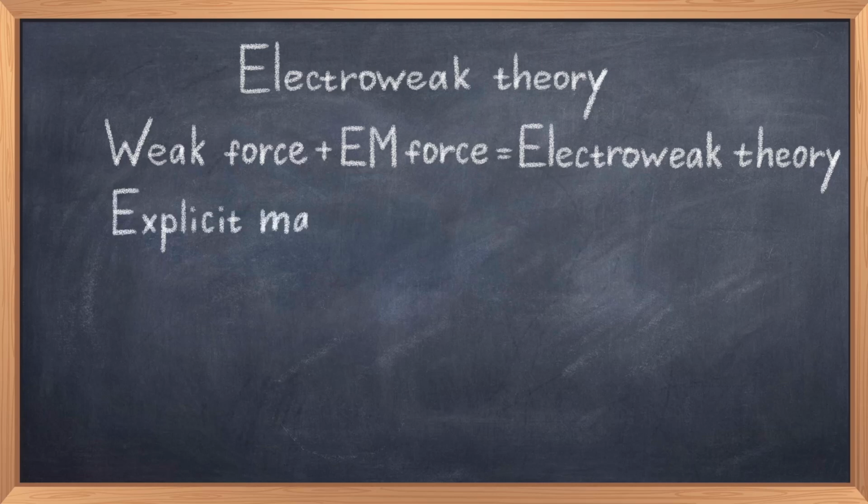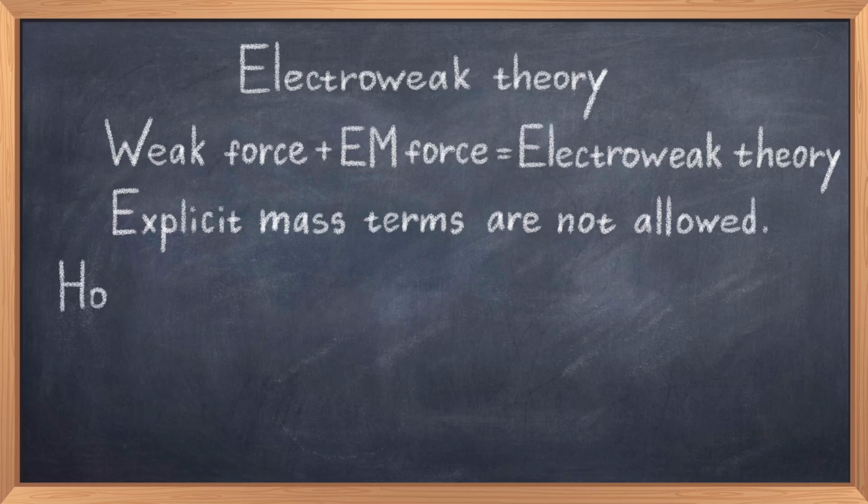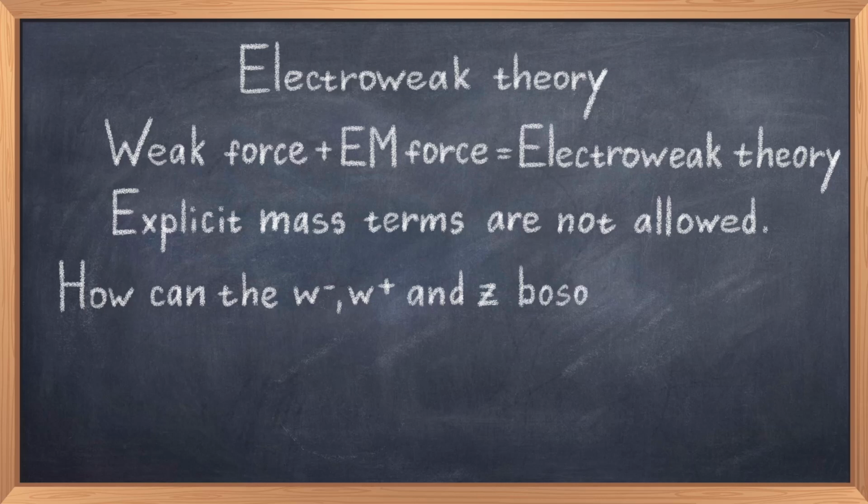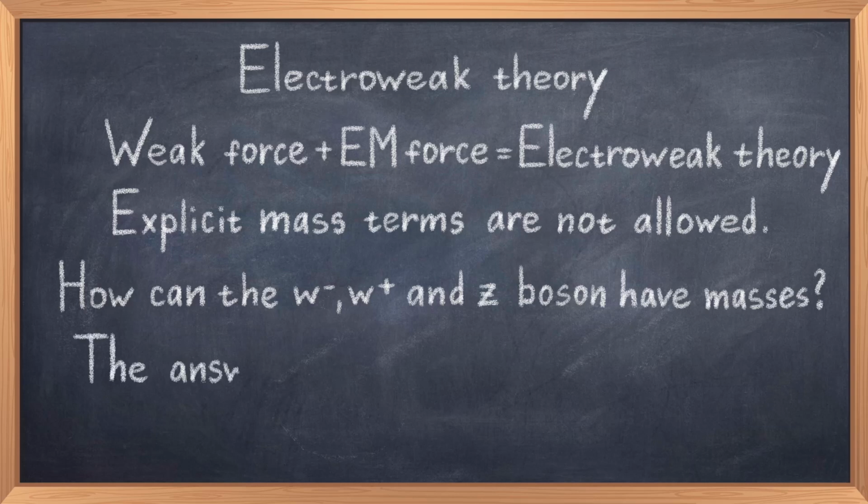The reason is that we are not allowed to have massive gauge bosons, or in other words, the force carriers must be massless. This is fine in QED in part because the photon is massless, but this doesn't work for the weak force, as the W-, W+, and Z bosons are all massive. The answer to how these particles are allowed to be massive is explained by the Higgs mechanism, which is an essential part of the electroweak theory.